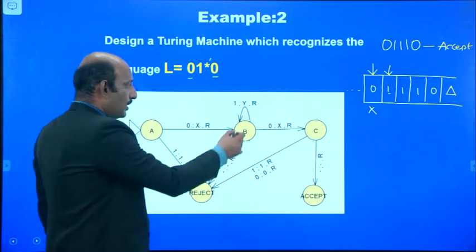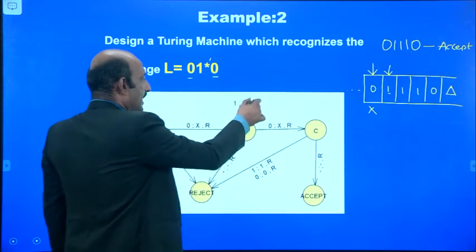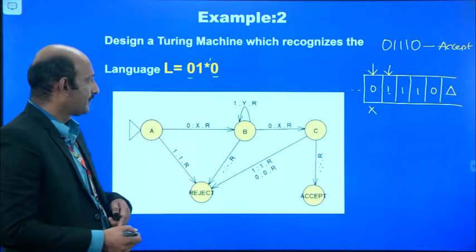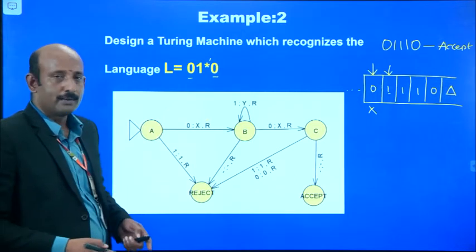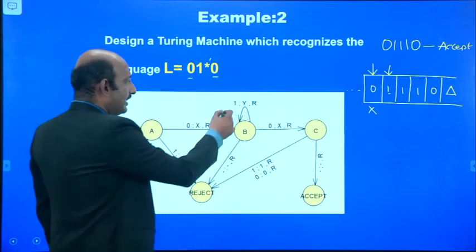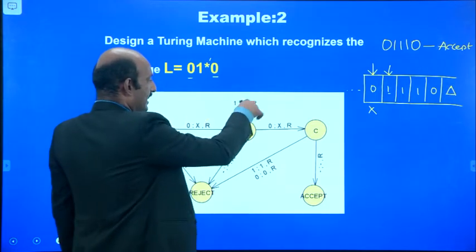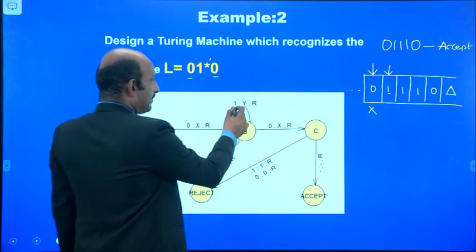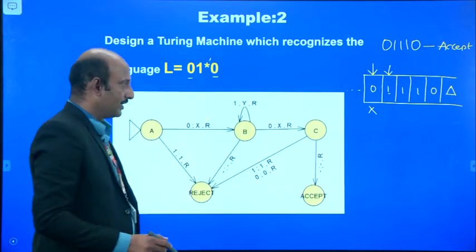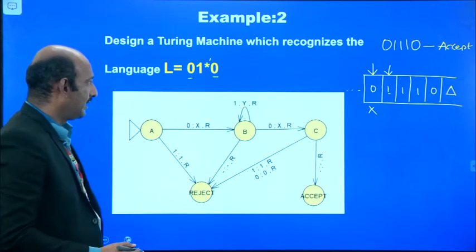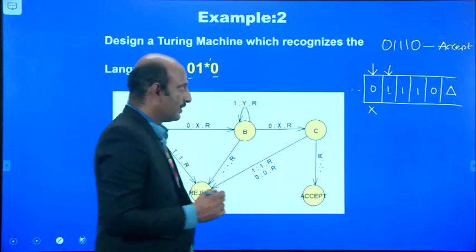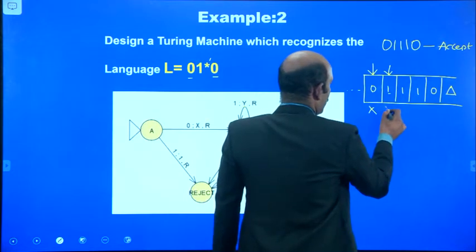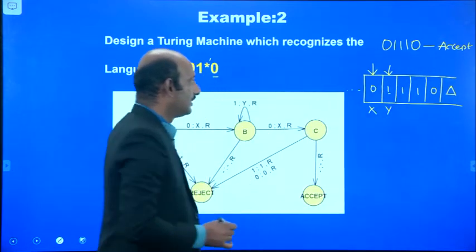If it is 1, it may have a self loop, that is, it may read many 1s. So after reading this 1, it contains the self loop, and again the 1 is replaced by y. The 1 has been replaced by y, and likewise this 1 can be replaced by y.